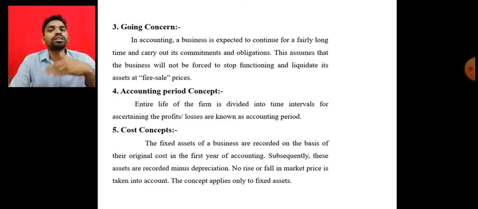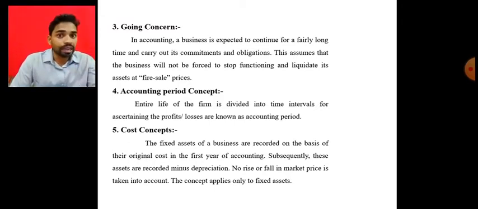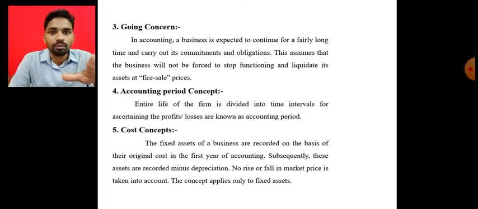In the year 2021, the cost of that machinery in the market is rupees 6 lakh, but in the year 2020 it was purchased for rupees 5 lakh.